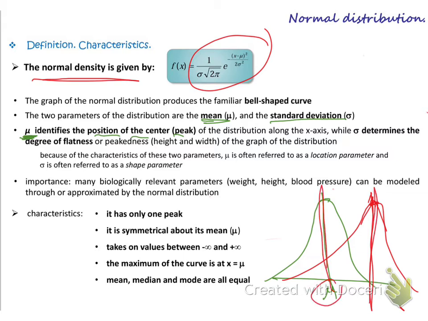So the position of mu defines the position of the peak. Mu identifies the position of the center or the peak of the distribution along the x-axis. If mu is here, the peak will be here. If mu is somewhere else, the peak will be there.